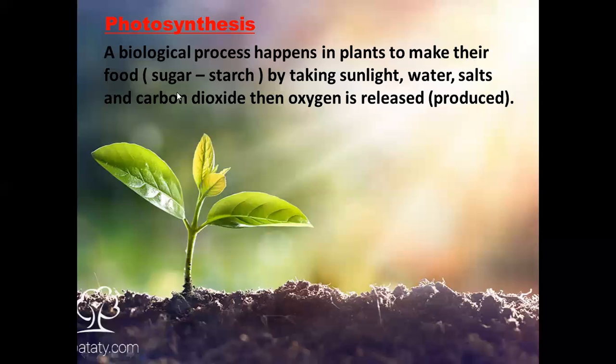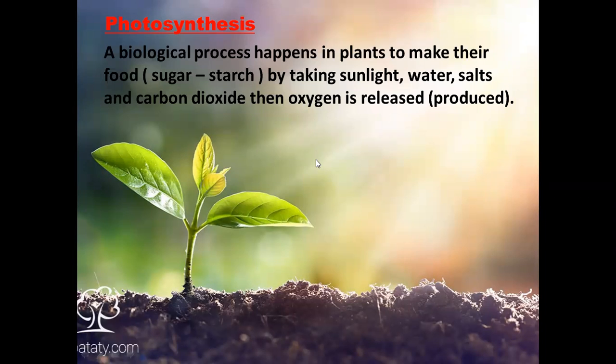To make their food. This is the process that helps them to make their food. And this food that the plants make is made of two things, sugar and starch.